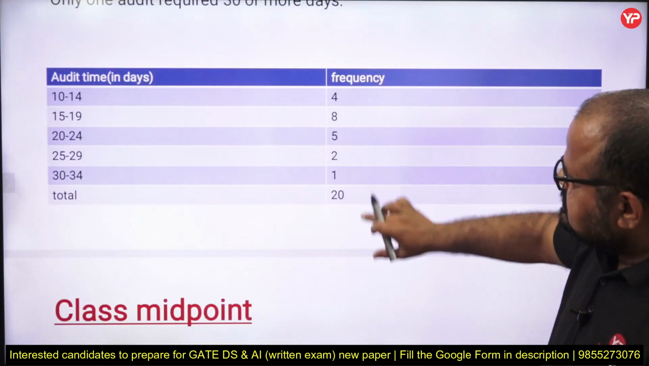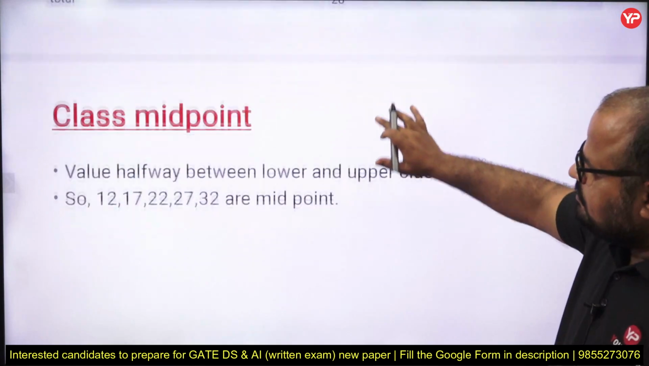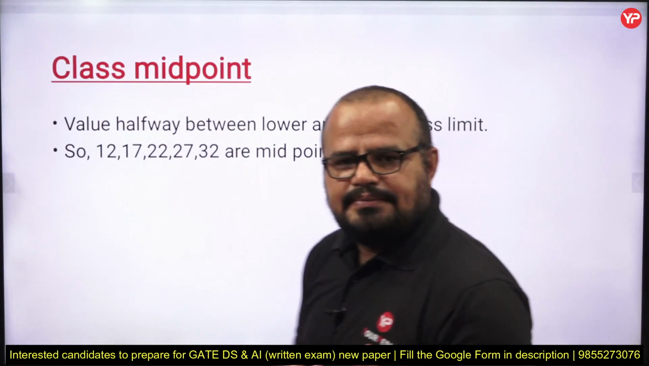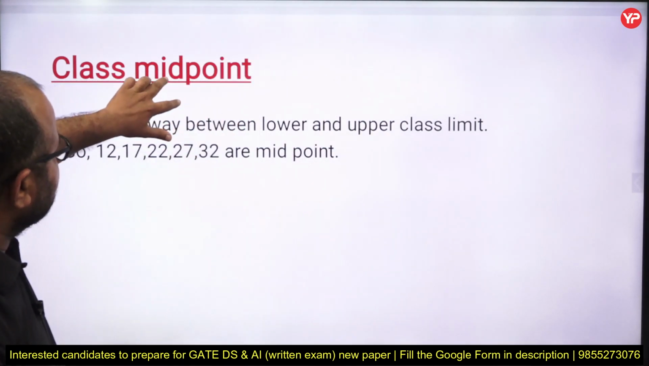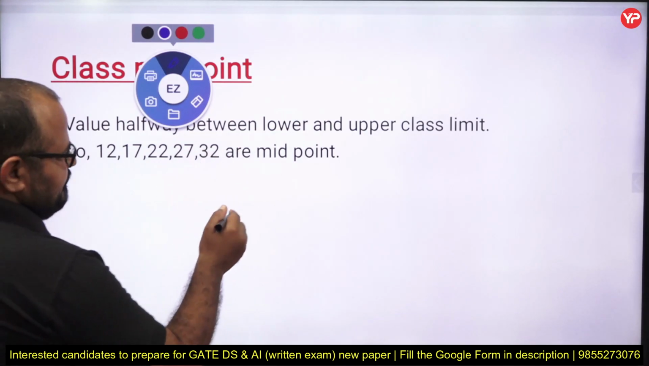Fine, my dear students. So with the help of a frequency distribution, we are able to conclude something from our data set. Next is class midpoint. Sometimes, whenever we are making our classes, there is a requirement of finding the midpoint of that class.